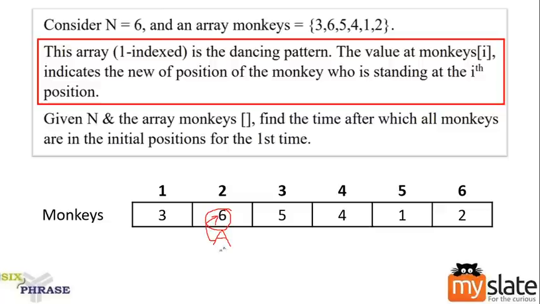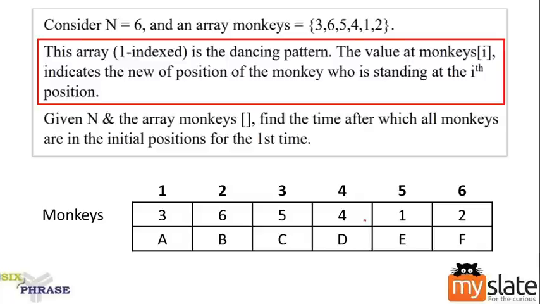Some set of monkeys are standing. Whichever monkey is standing at 2nd position, that shall move to the 6th position. This is the logic. So let me explain with the sample data. We have 6 monkeys. Let's name them as A, B, C, D, E, and F.